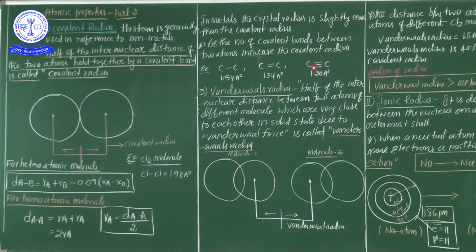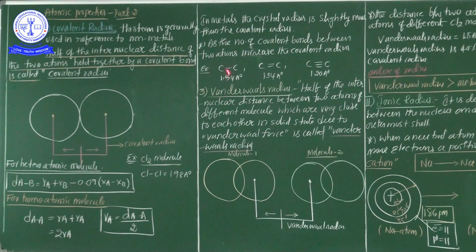And see another example, C triple bond C. It's an unsaturated hydrocarbon. See, here also the covalent radius is very low. What is the reason? If the number of covalent bonds increases between two non-metals, the covalent radius decreases.